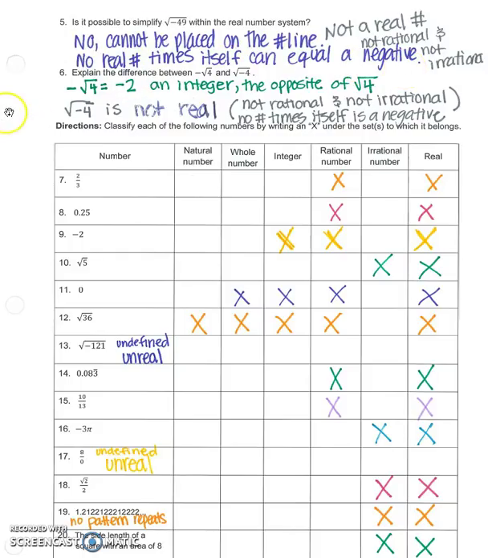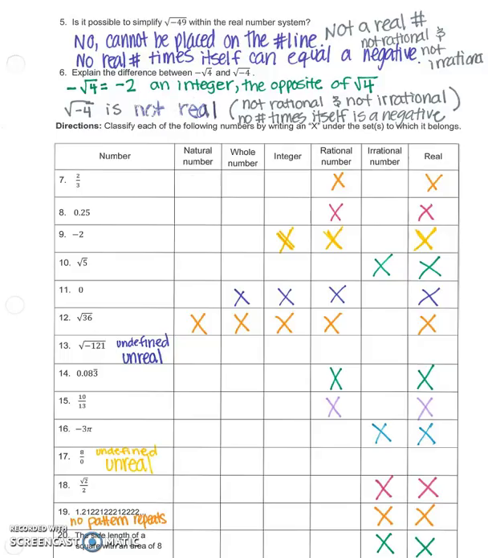If I wanted to know the difference between the negative of radical 4 and the radical of negative 4: negative radical 4, or the opposite of radical 4, is negative 2. It's an integer. It's the opposite of radical 4. But the square root, or radical negative 4, is not real. It's not rational and it's not irrational. No number times itself is negative.